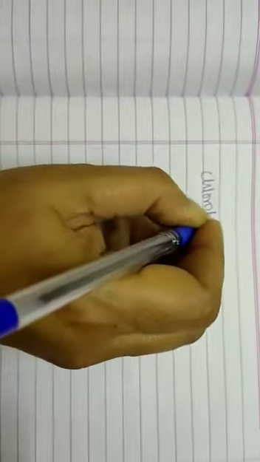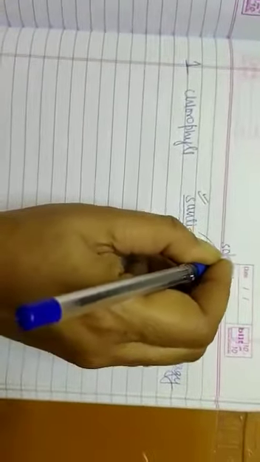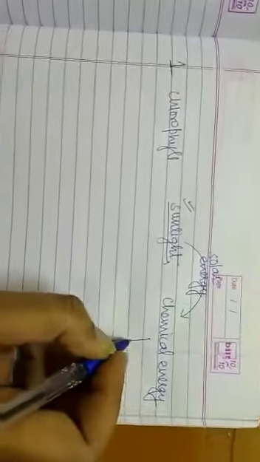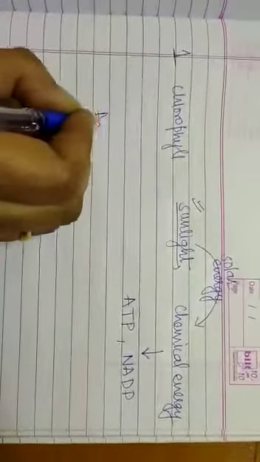Chlorophyll, first of all, will absorb sunlight and convert the solar energy of the sun into chemical energy. And what is this chemical energy? That is ATP and one more, NADP.